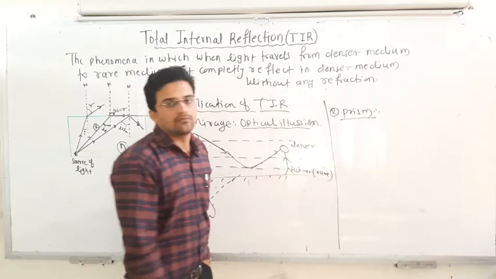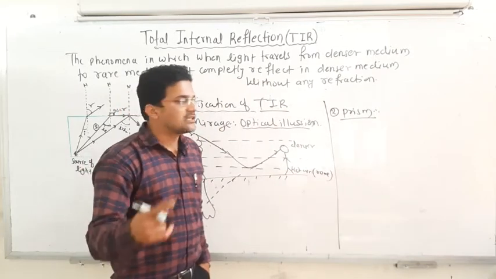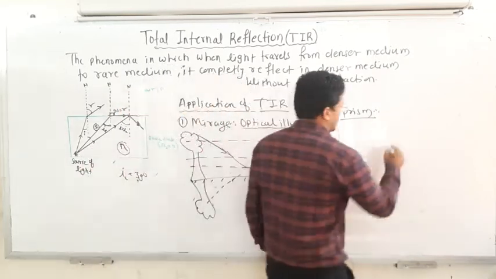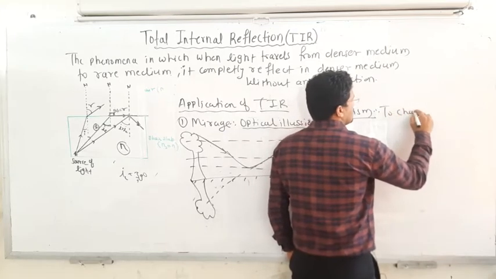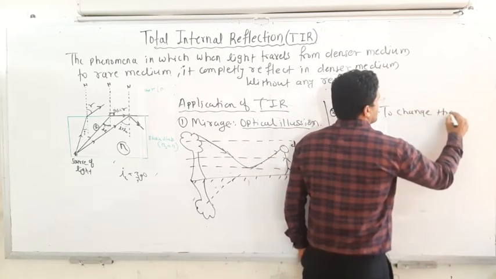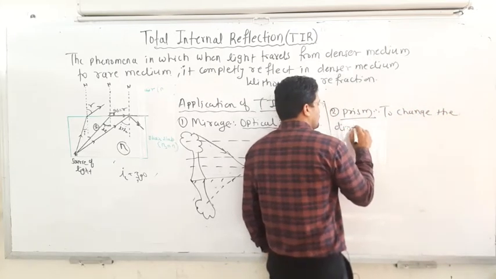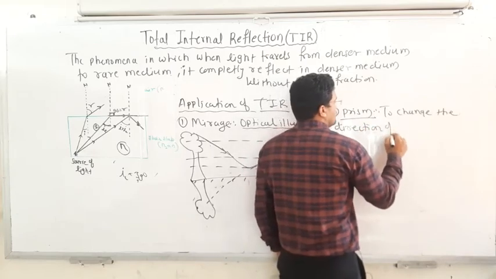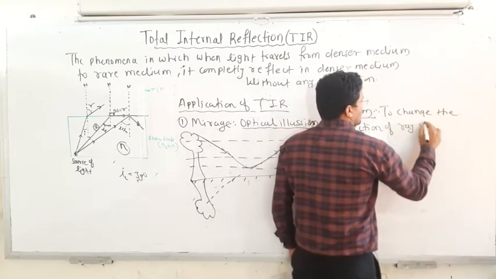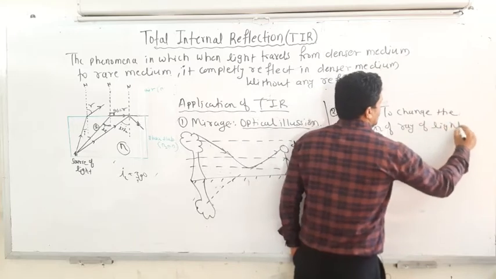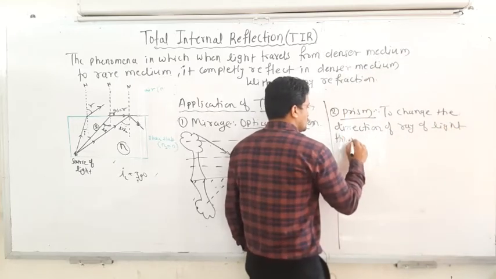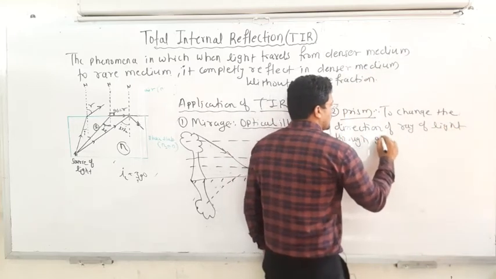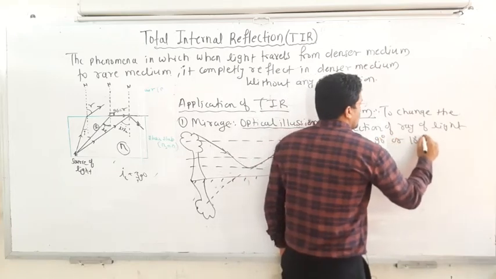So there are some prisms which can be used to change the direction of a ray of light through 90 degrees or 180 degrees.